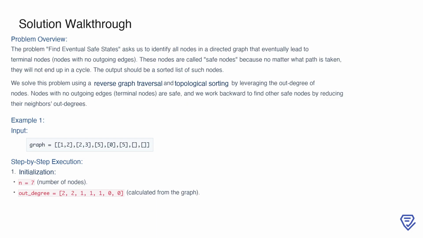In the given example, the graph has 7 nodes, and we start by calculating the out degrees for each node. For instance, node 0 has 2 outgoing edges pointing to nodes 1 and 2, so its out degree is 2. Similarly, we calculate the out degrees for all nodes, and nodes 5 and 6 are identified as terminal nodes since their out degree is 0. This sets the foundation for our approach, where we work backward from these terminal nodes to find other safe nodes by reducing their neighbors' out degrees.